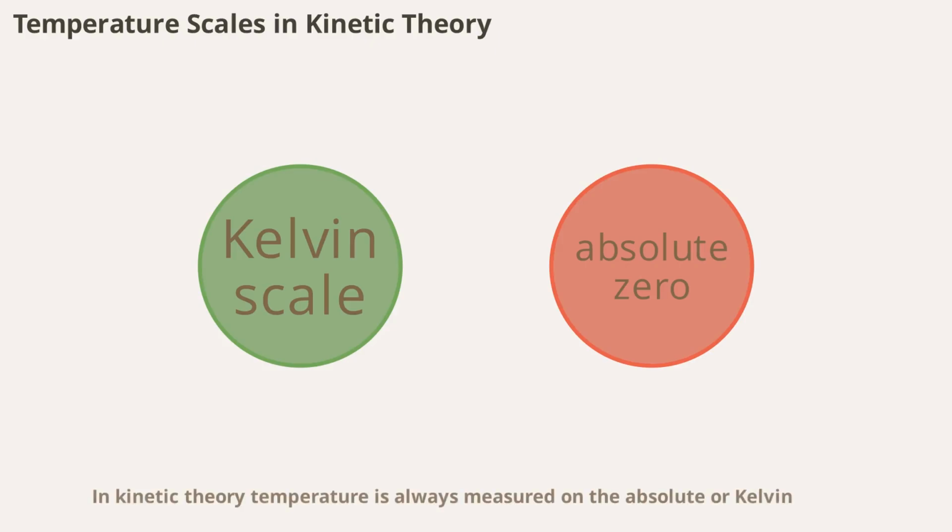In kinetic theory, temperature is always measured on the absolute, or Kelvin, scale. This is because the kinetic energy of molecules is directly proportional to the absolute temperature. 0 Kelvin, or absolute zero, represents the point where molecular motion theoretically stops.